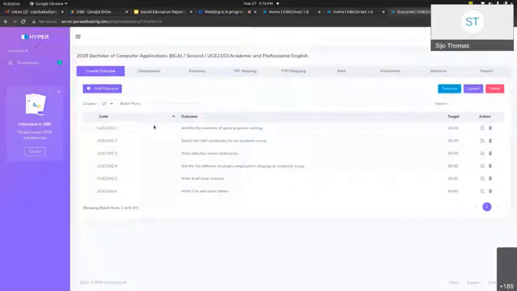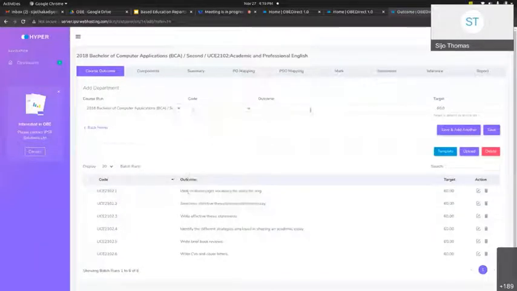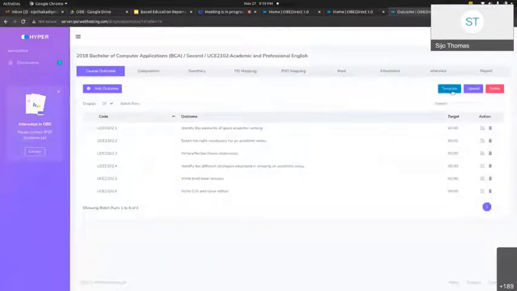These are the course outcomes he has uploaded, and there are 6 course outcomes for this course. You are already familiar with the terms course outcomes and program outcomes from the previous section. We can upload through a direct interface using the course outcome code, the outcome, and a target. I hope you are familiar with the concept of target. Or you can upload through an Excel file.